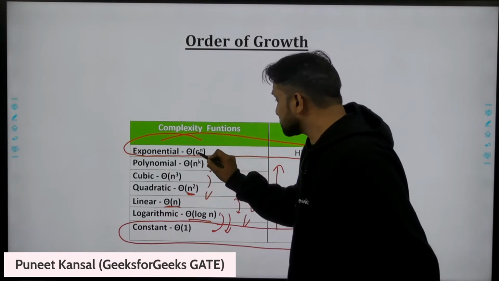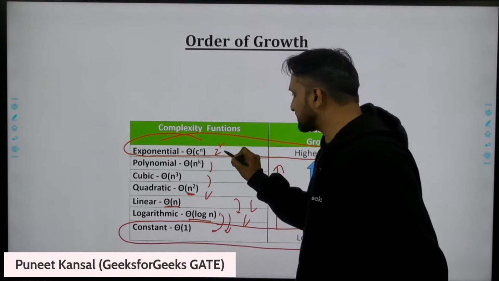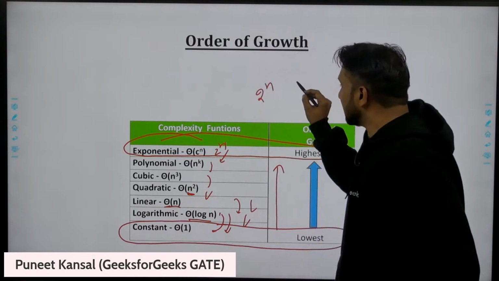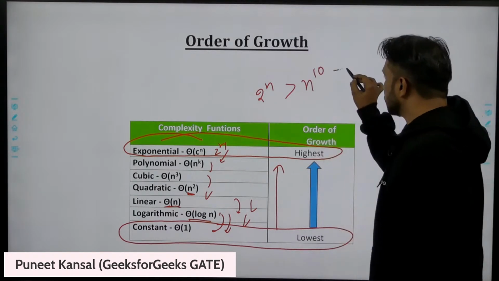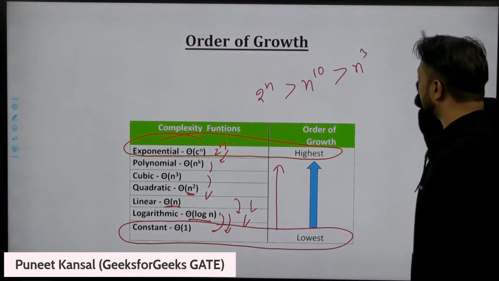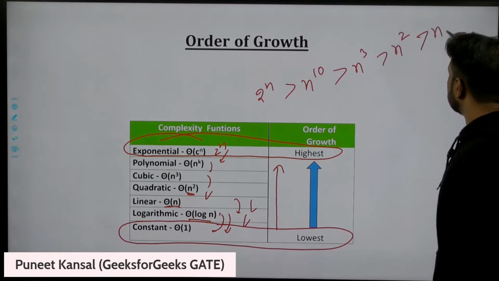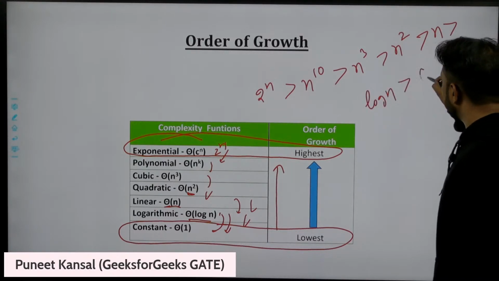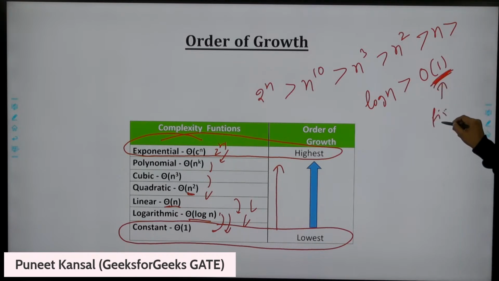And 2 power n is greater than these. So a function having 2 power n time will take more time than a function taking n power 10 time, which takes more than n power 3, then log n, and then order of 1, which is constant time. Constant time means fixed time.